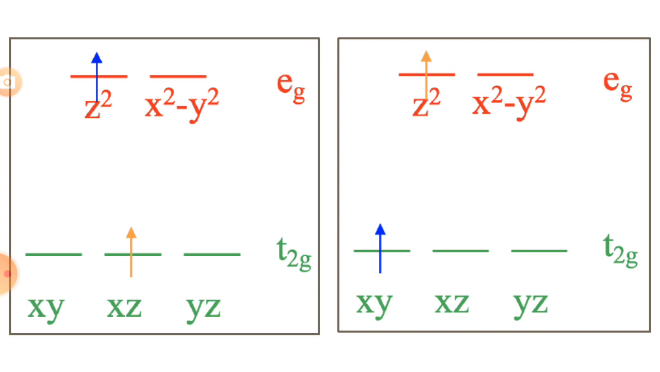Our complex is the hexaaquanickel 2 plus complex and nickel is a d8 system. According to ligand field theory, the metal d orbitals in an octahedral field are the t2g and eg orbitals, or t2g and eg sets. So 6 electrons are in the t2g orbitals and 2 electrons are in the eg orbitals.